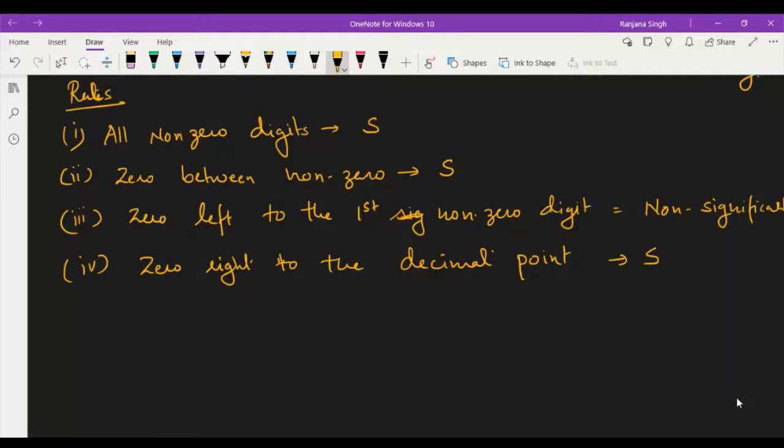Okay, and you can say counting numbers, which are certain actually, will have infinite significant figures.